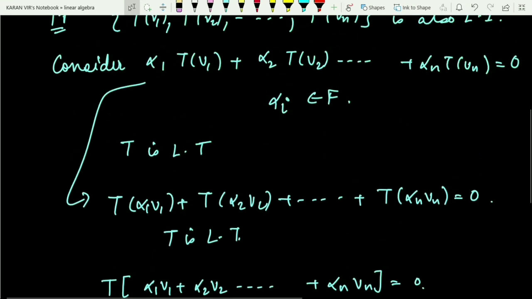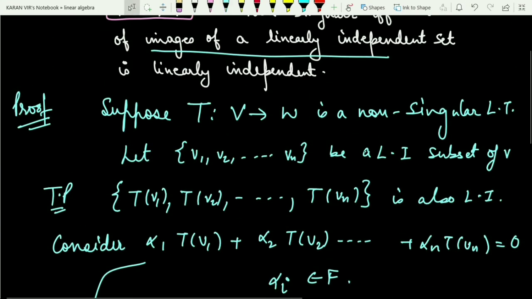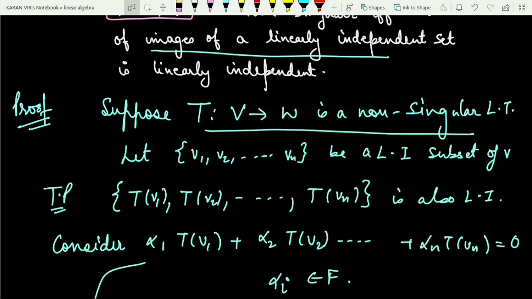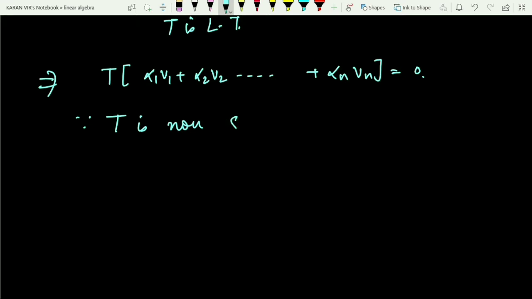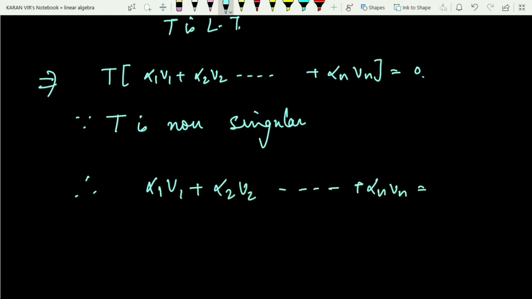And in the beginning, what did I consider? I considered T to be a non-singular linear transformation. By the definition of a non-singular linear transformation, if T of V is 0, this implies that V itself is 0. Just applying the definition of non-singular now, because T is non-singular, therefore alpha 1 V1 plus alpha 2 V2 up till alpha n Vn is equal to 0.